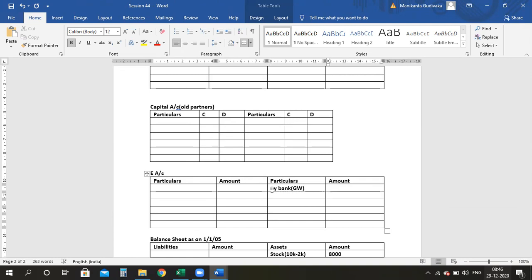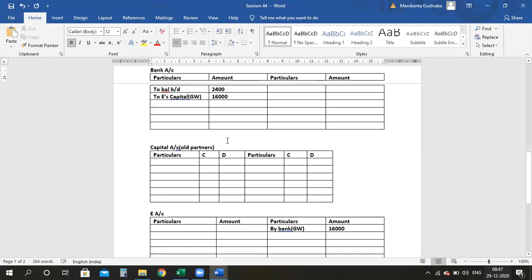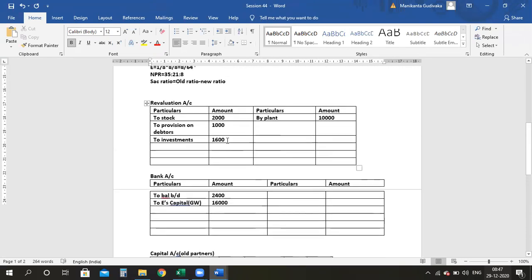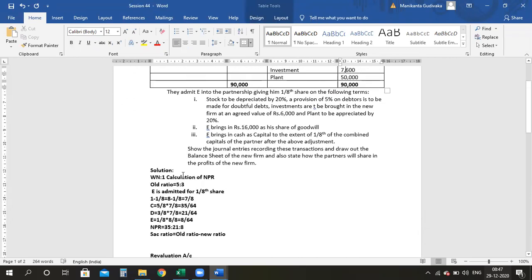How much? 16,000. Now this 16,000 needs to be divided between C and D, who are the old partners, in their sacrificing ratio. I am not finding out the sacrificing ratio. You can do the calculation, but I'm telling you, sacrificing ratio and old ratio will be one and the same after doing the calculation also. So please calculate, divide 16,000 in the ratio 5:3 and get me the answer quickly.